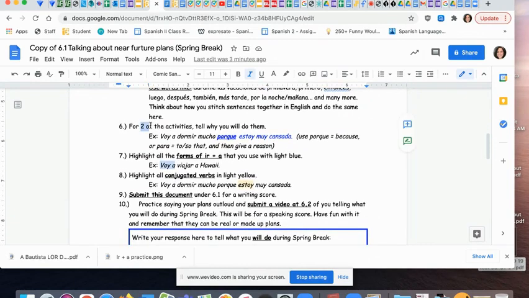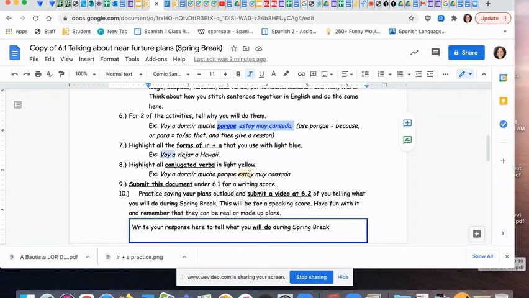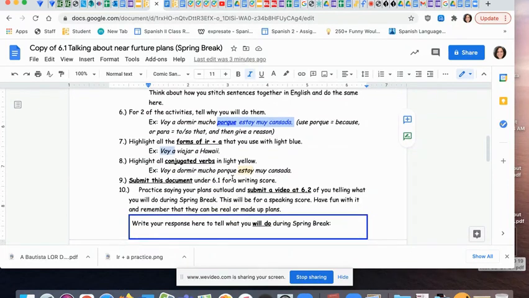Now choose 2 of your activities and tell why you do them. And you see that I have highlighted the porque estoy muy cansada. So you're going to use either porque, because, or para, to, or so that. For example, I could say para pasar tiempo con mi familia, to spend time with my family. So you can decide, but you want 2 of those to have a reason why you're going to do them. So now you've got a nice paragraph at this point.